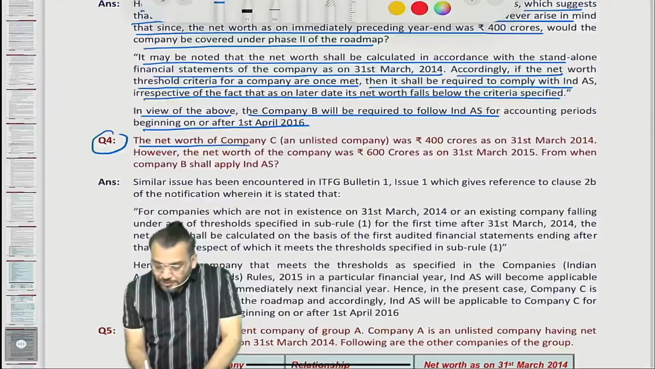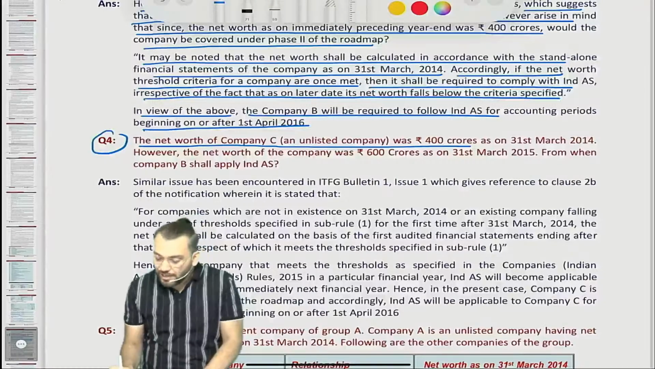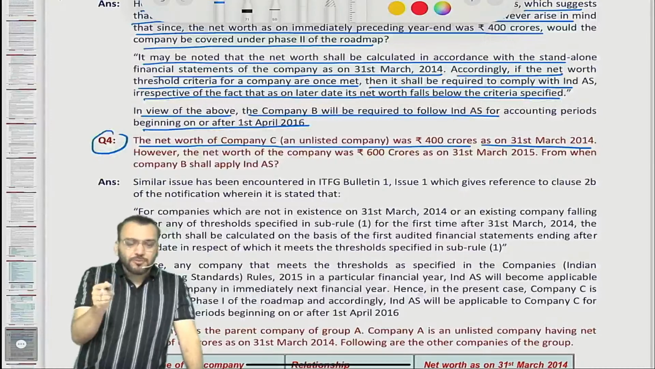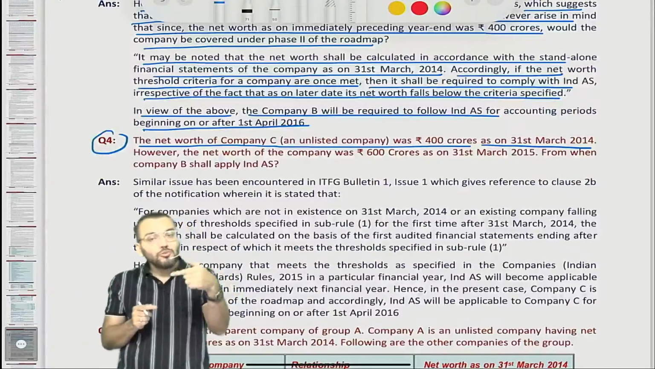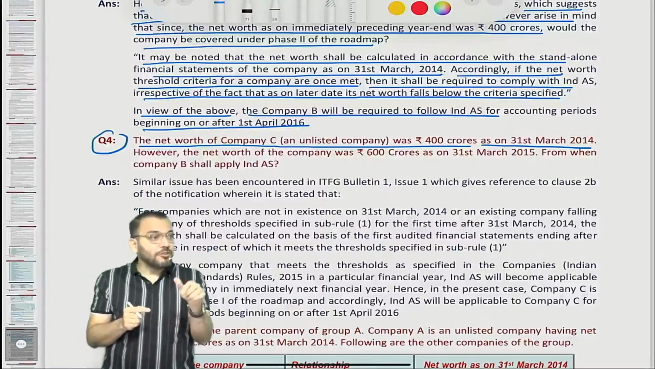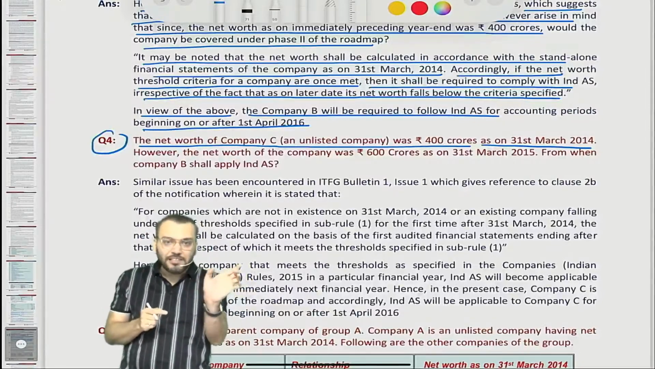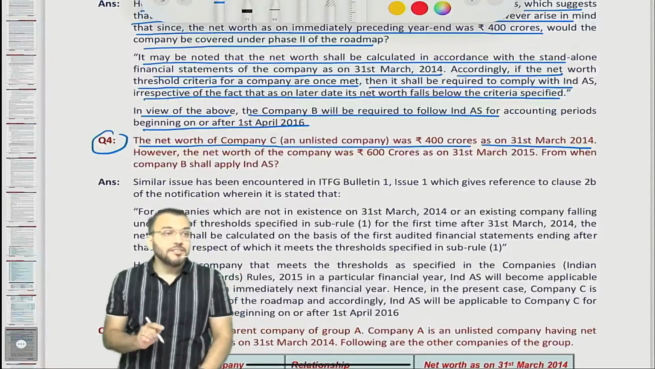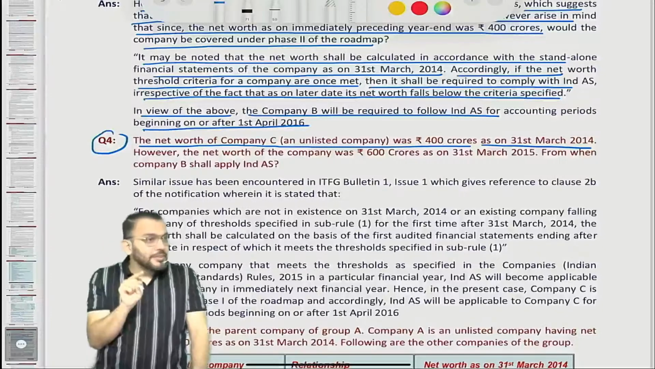Now, net worth of company C, an unlisted company, was 400 crore as on 31st March 2014. So, the cutoff date was 31st March 2014. Correct? Why? Because the rule came in the year 2015, so the cutoff date became 31st March 2014. Understood? So on that date, can you see it does not reach the 500 crore limit criteria?